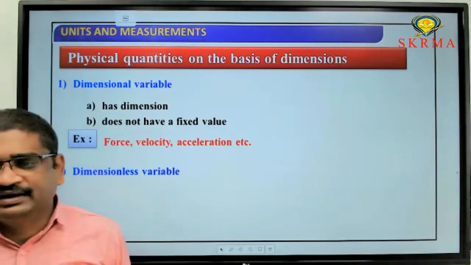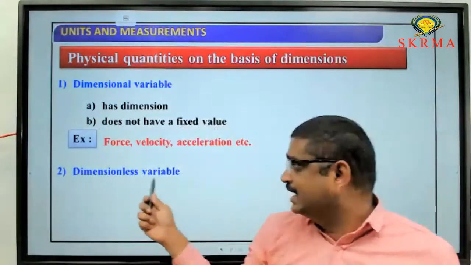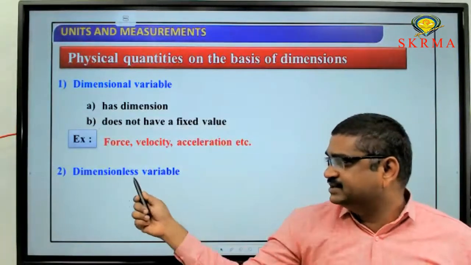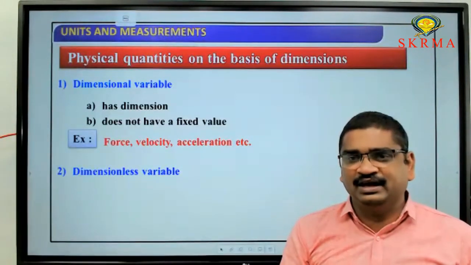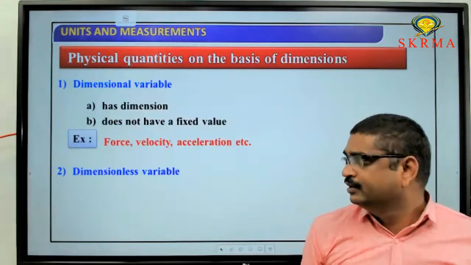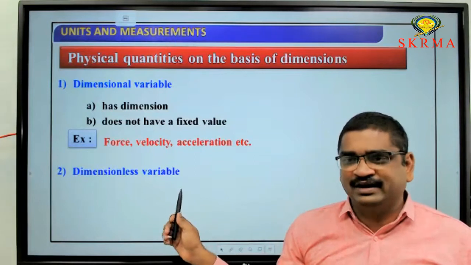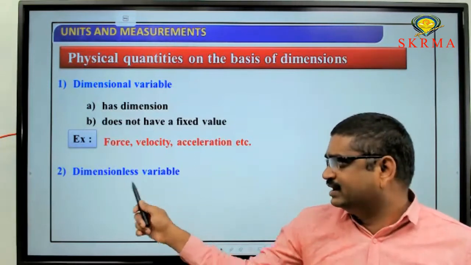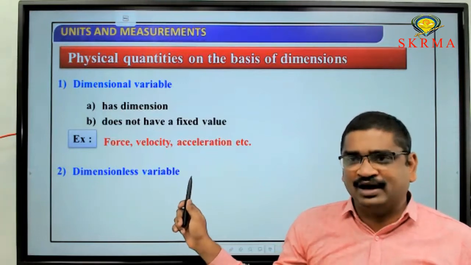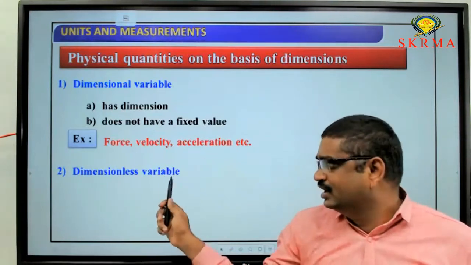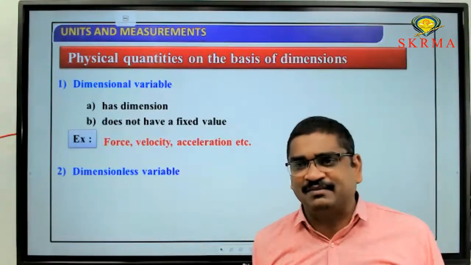Next, the second type is a dimensionless variable. What is meant by dimensionless variable? Dimensionless means it does not have any dimensional formula. Variable means the value of that is not fixed. So a dimensionless variable has a variable value, not any fixed value, and it is dimensionless, which means there is no dimensional formula for it.